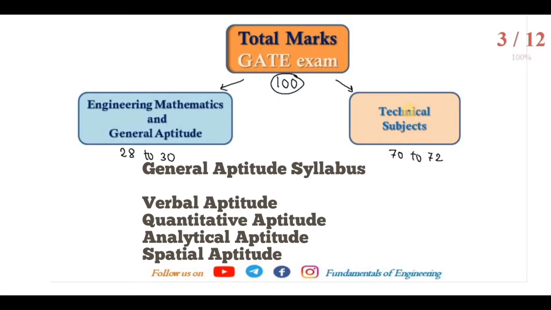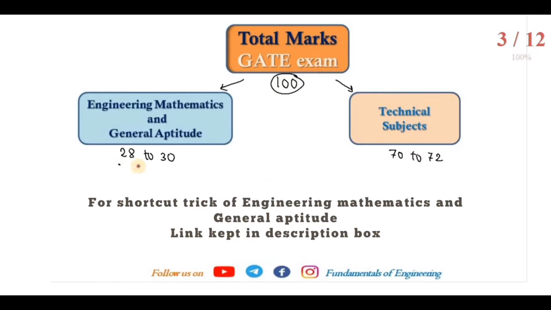And the new concept in the general aptitude section, added from the last GATE exam, that is GATE 2021, is spatial aptitude. There you get transformation of shapes, translations, rotations, scaling, mirror image, paper folding, paper cutting. For the mirror image and water image, we have already prepared some videos. You can see the link in the description box. And there you get a sure shot 28 to 30 marks.